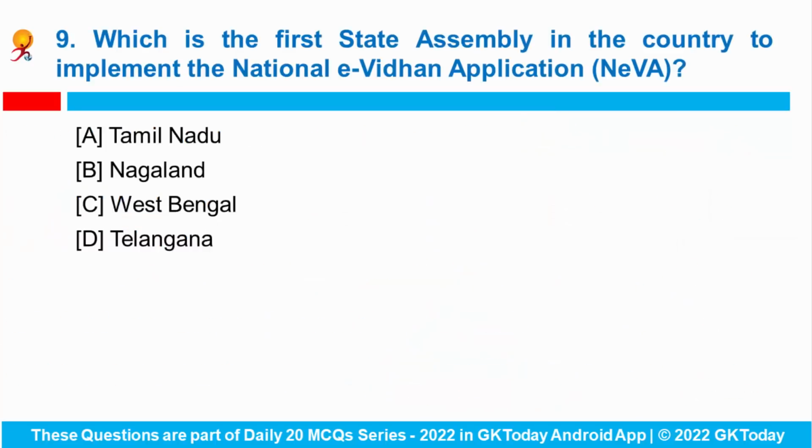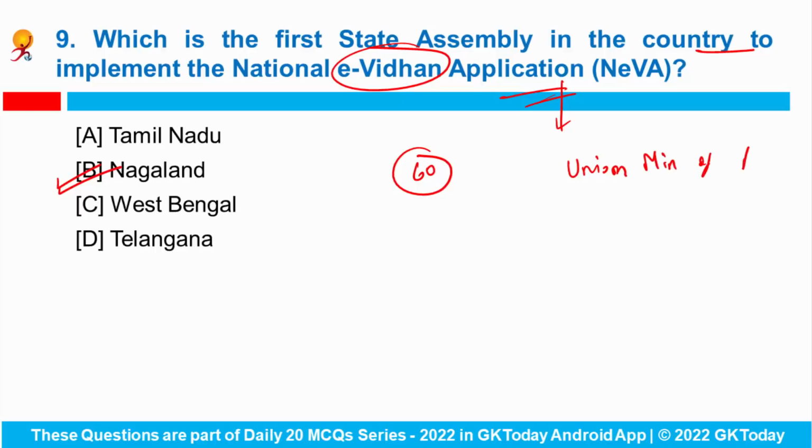Now question number 9. Which is the first state assembly in the country to implement the Nationale-Vidhan Application? So Nagaland is the first. The Assembly Secretariat attached a tablet or e-book on each table in the 60 members assembly, and the Nationale-Vidhan Application works under the supervision of Union Ministry of Parliamentary Affairs. This is a system deployed on NIC, Cloud, Meghraj, which helps the chair of the house to conduct the proceedings in a paperless manner.